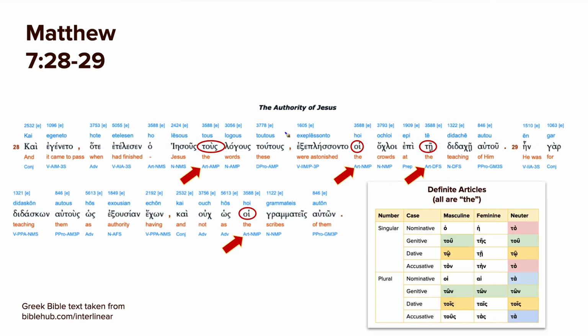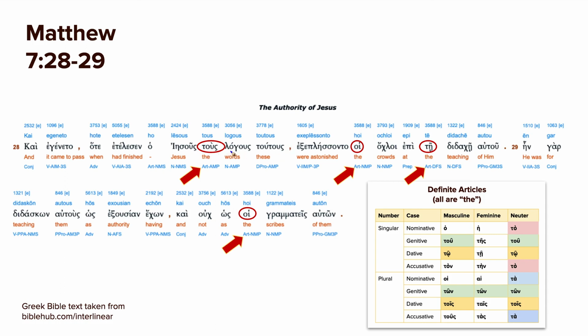So pointing out the definite articles, we had, it came to pass, kai egenito. This is that kind of archaic way of saying it in English. It came to pass. We don't really have anything in modern English. I used to say, and then it happened that, but we don't really say that in English so much, but it's very common in Greek. And then it came to pass that when Jesus finished, hate etelesen ha Jesus, these words. So when he finished these words, basically this is referring to the Sermon on the Mount, which we've been studying for quite a few chapters here.